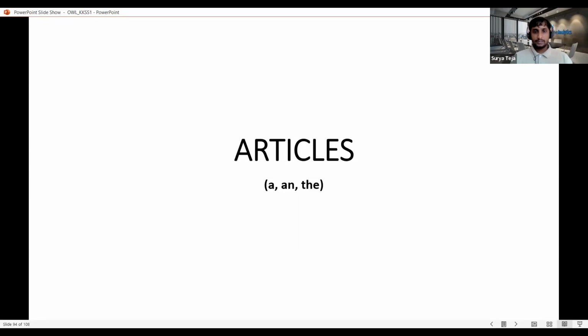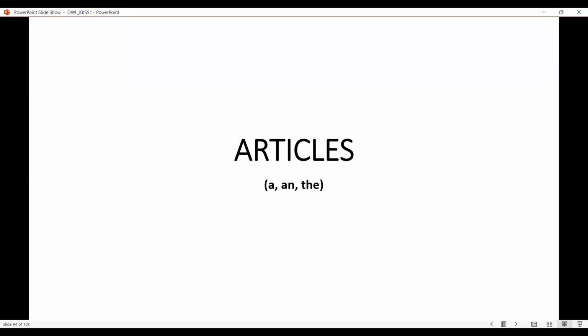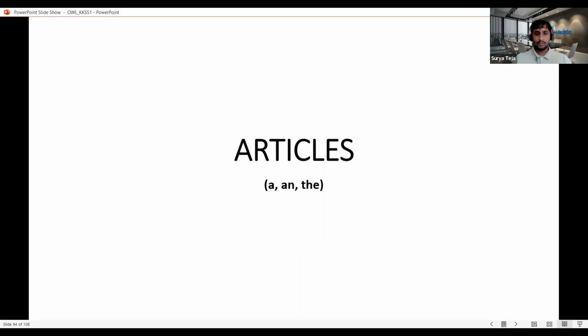So today we are going to start a new topic, which is articles. We often see usage of articles in basic common conversation, or in any written or verbal conversation. We see the importance of articles because they are similar to adjectives, because adjectives qualify the noun. In a similar way, articles also help us in giving additional information about the noun, and it adds an extra value to the noun so that the person understands the context of it.